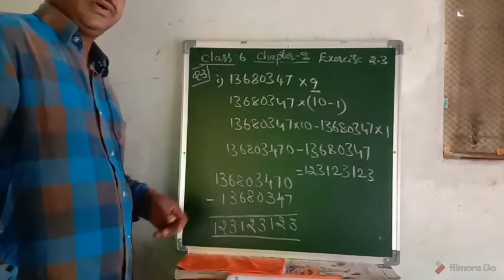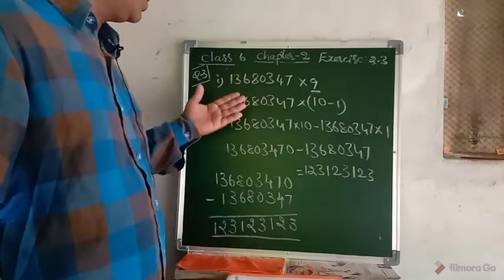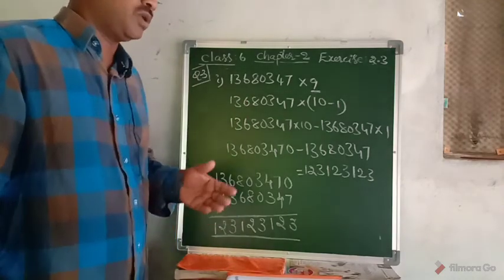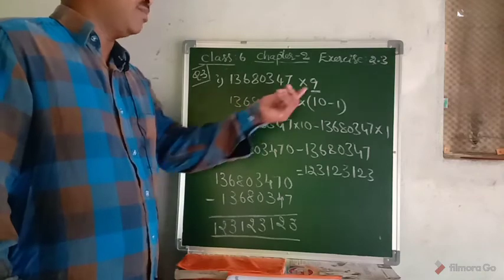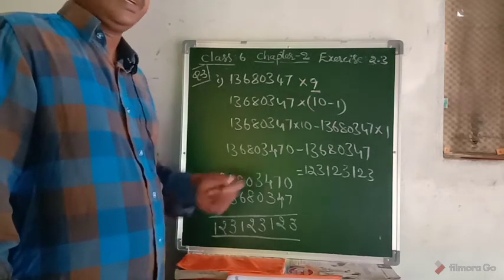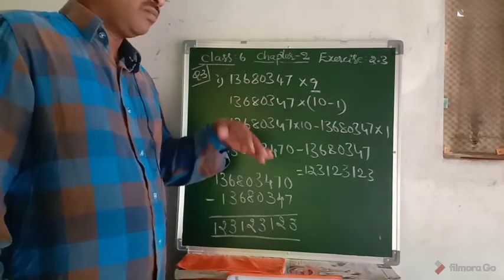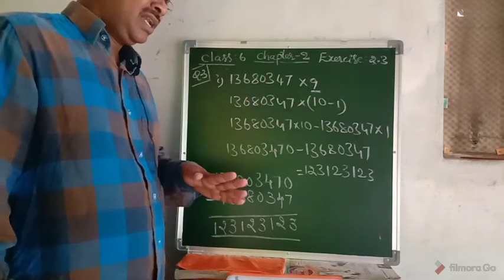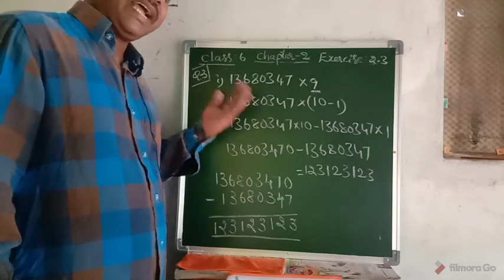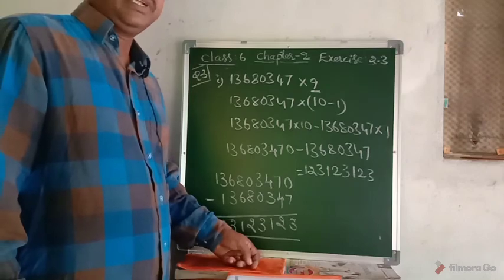Right? So there are 2 more questions in that exercise, question number 3. You just do the remaining 2 problems also by using the same logic of patterns of numbers. You just write 9 as 10 minus 1. And what is the pattern here? Multiply the given number by 10 and subtract the same number from it to get the result. That's it.